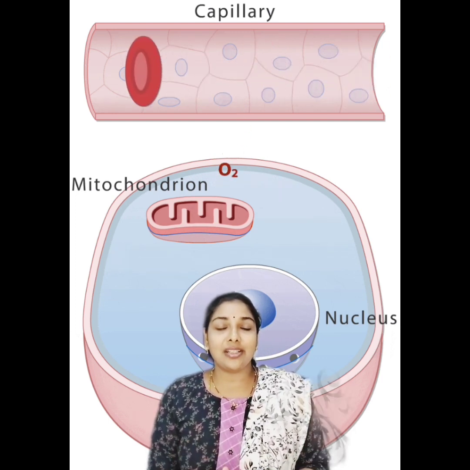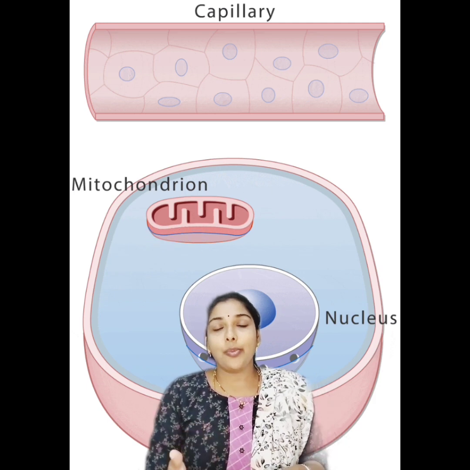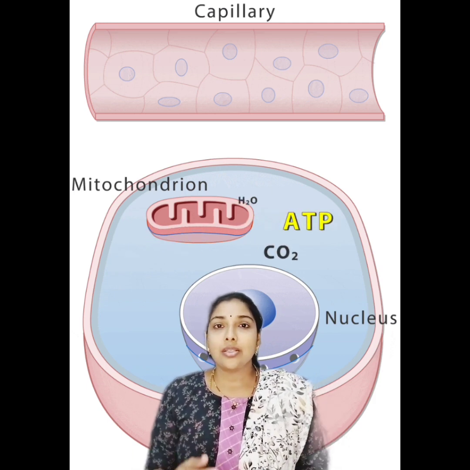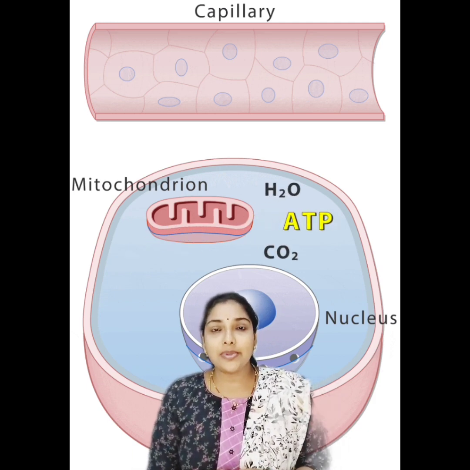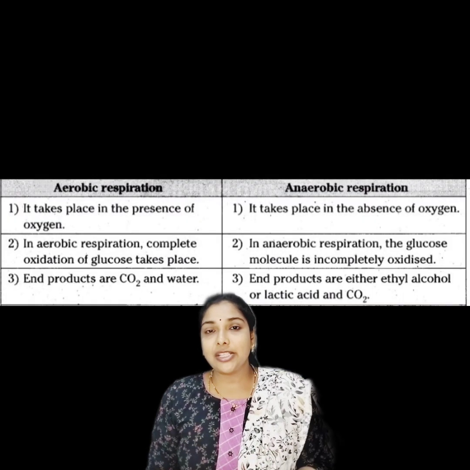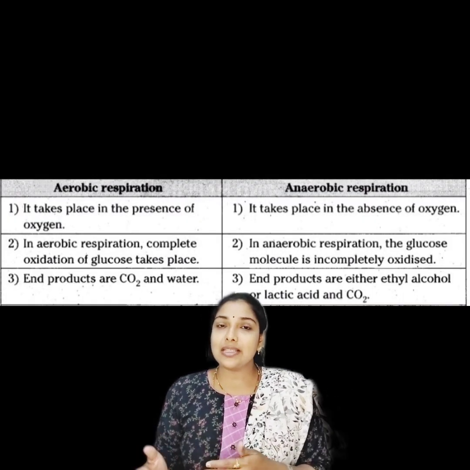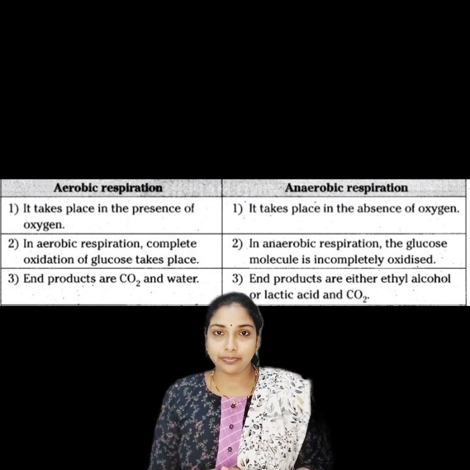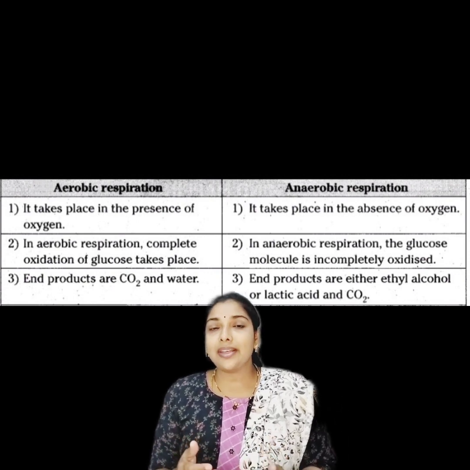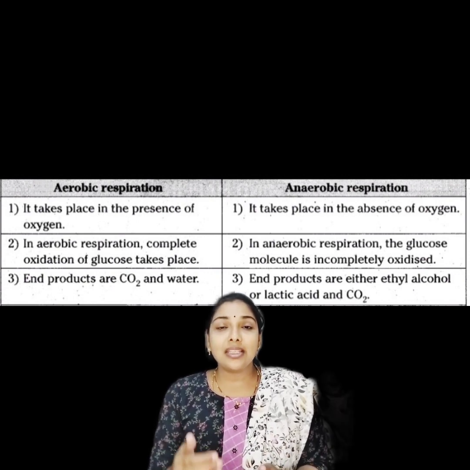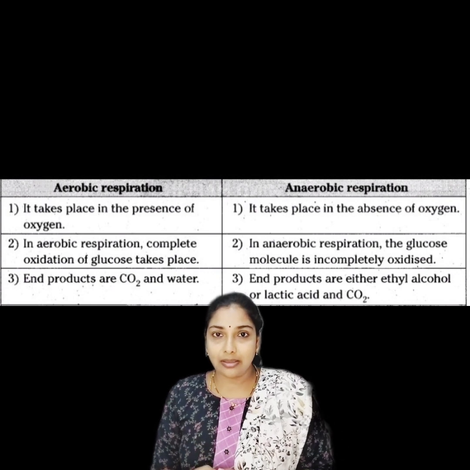Cellular respiration may be aerobic or anaerobic. So respiration is mainly of two types: aerobic respiration and anaerobic respiration. Aerobic respiration occurs in the presence of oxygen.